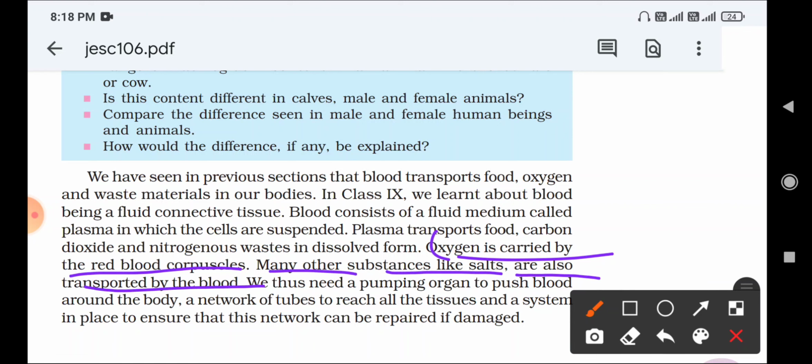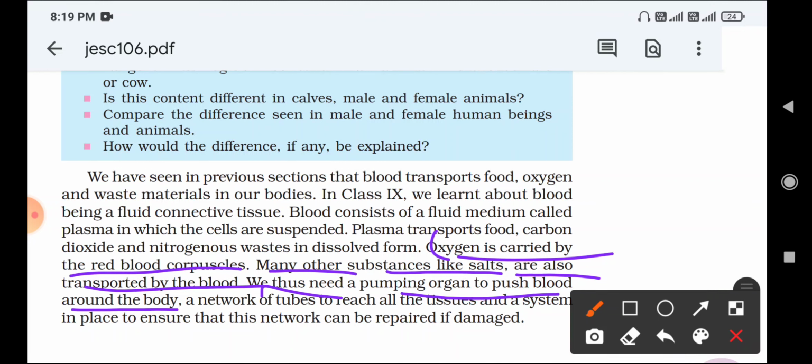Blood also transports the salt content. Thus we need a pumping organ to push blood around the body. Blood is required by each and every cell of the body, so blood is pushed to different parts of the body. The body requires a pumping organ that pumps the blood to different parts of the body. What can we call that pumping organ?